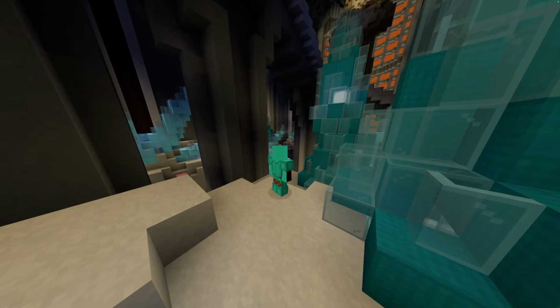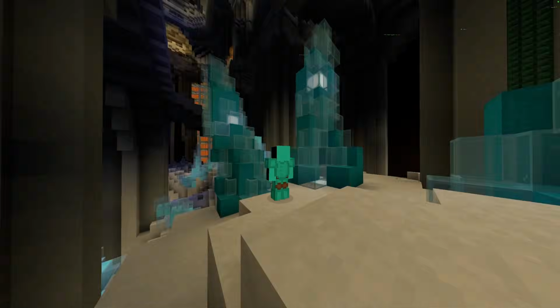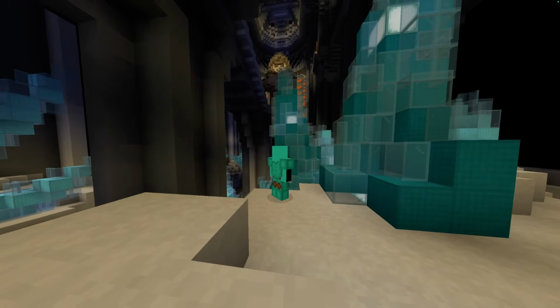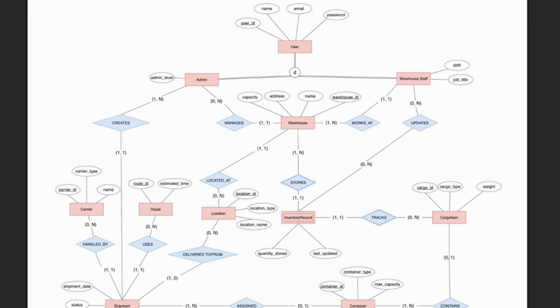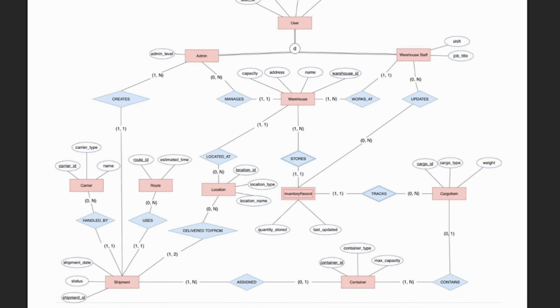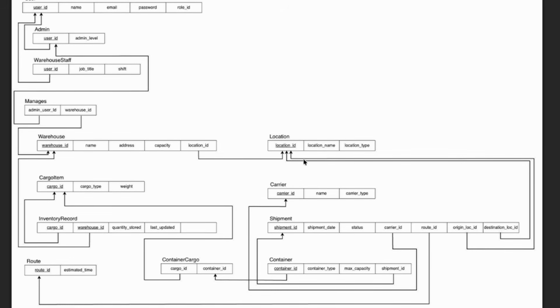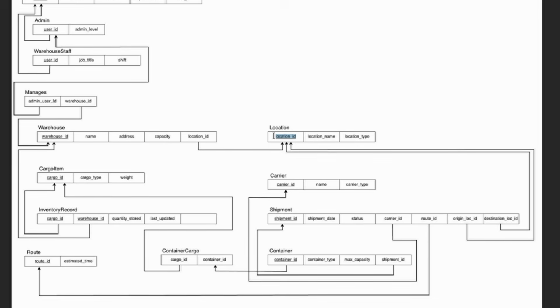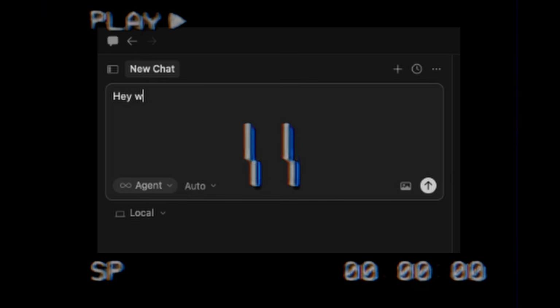Now, mind you, the work that I just told you about was just for coding. I had also done design work before for the different progress reports that were also due for the project. So let me just quickly go over what they were. For the database side, I had the EERD, which is the Extended Entity Relationship Diagram, basically a map of all the tables and how they connect to each other, and then the Relational Mapping Diagram, which shows all the columns in each table and the primary keys and foreign keys linking everything together.